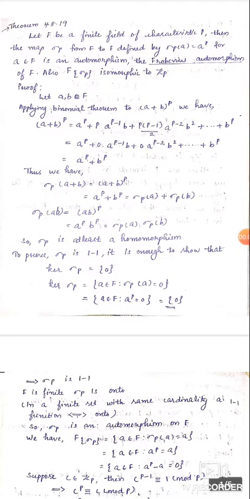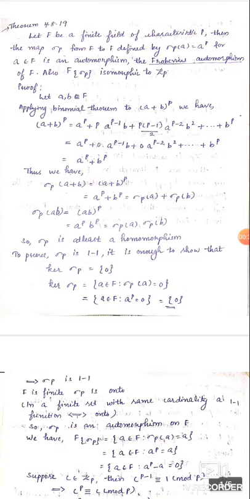Hello, now we are going to discuss Theorem 48.19. The theorem states: let F be a finite field of characteristic p. Then the map sigma_p from F to F, defined by sigma_p(a) = a^p for a belonging to F, is an automorphism, the Frobenius automorphism of F. Also, F sigma_p is isomorphic to Z_p.